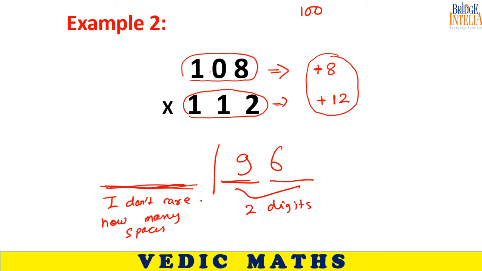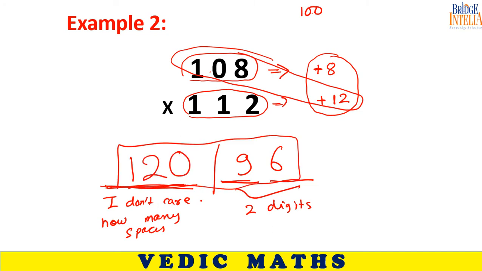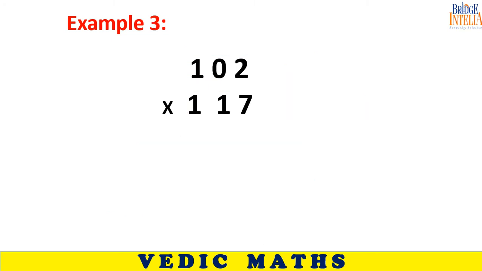What should I be writing here? Take any one diagonal and add them up. So 12096. Yes, 12,096 is the final answer. Let's take one more example.